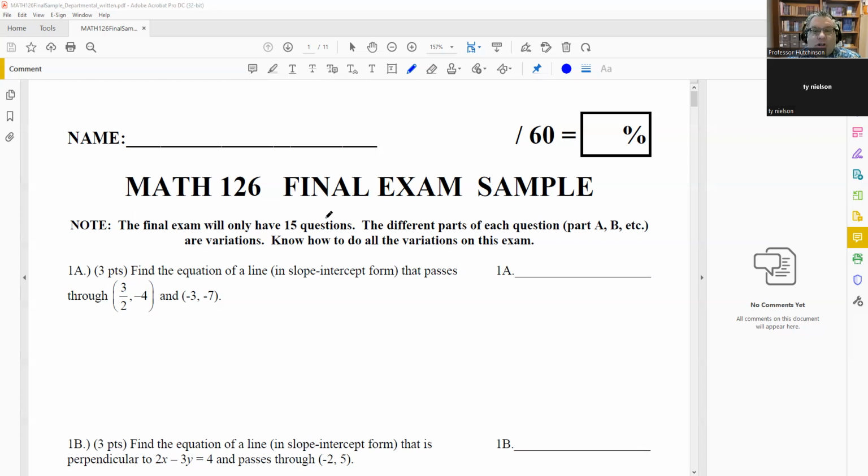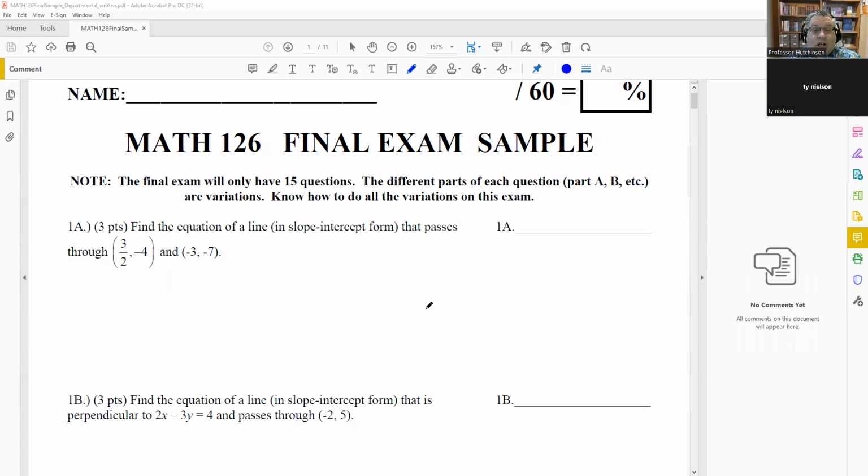There's going to be 15 questions here, and today we'll go through version A all the way through, and then tomorrow we'll do version B. That way we have both versions that we've gone through. The final exam is going to be this coming Thursday, and again, it's the same conditions as a test. You have 90 minutes. You can take any time throughout the day all the way through.